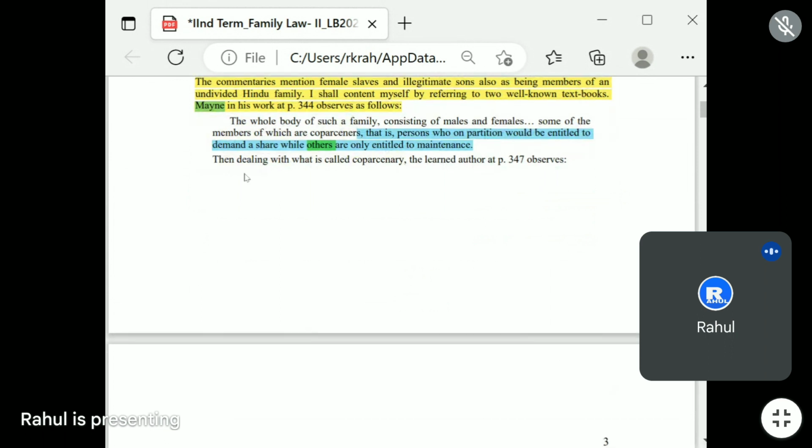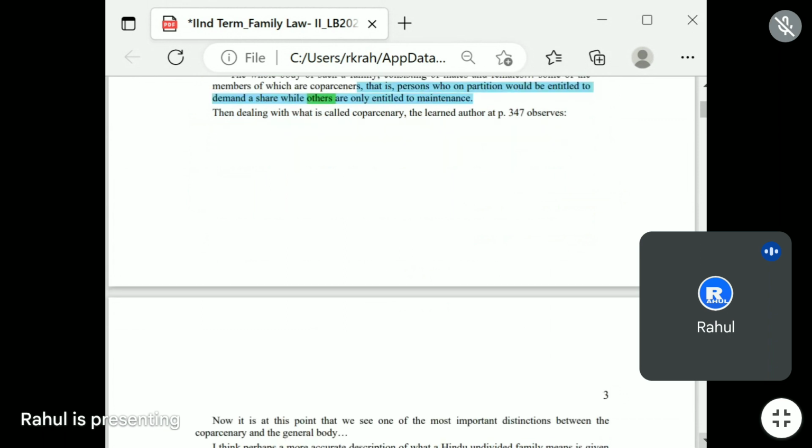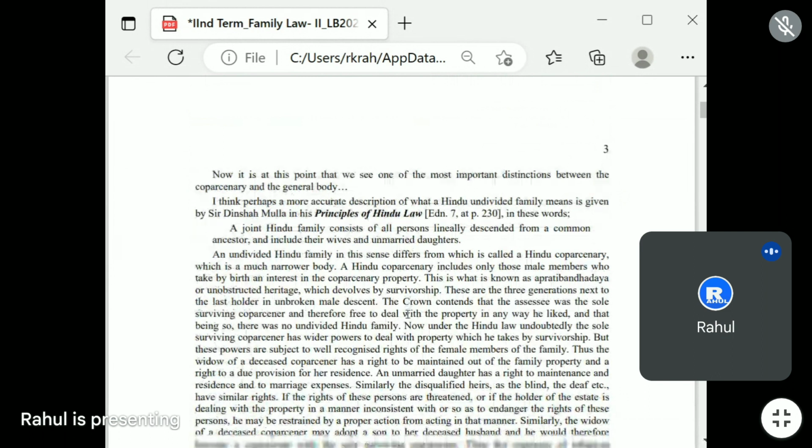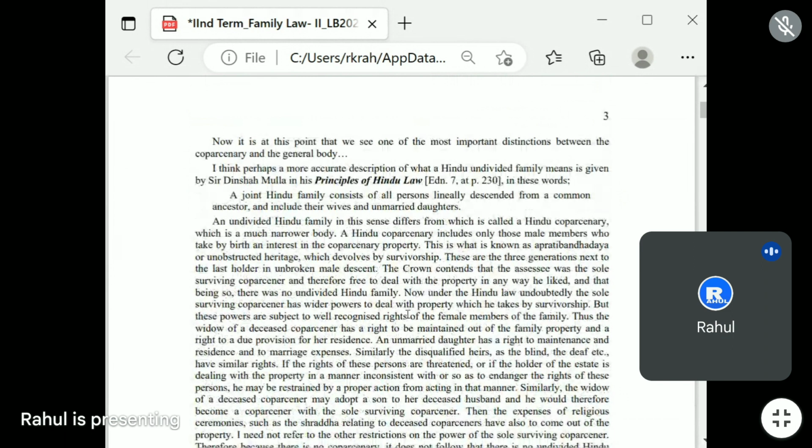Okay, then dealing with what is called co-partnering, the learned author at page number 344 observed that it is at this point that we see one of the most important distinctions between the co-partnering and the general body.